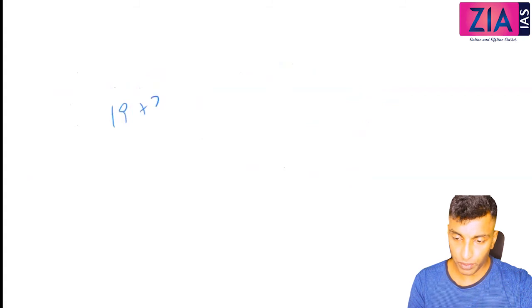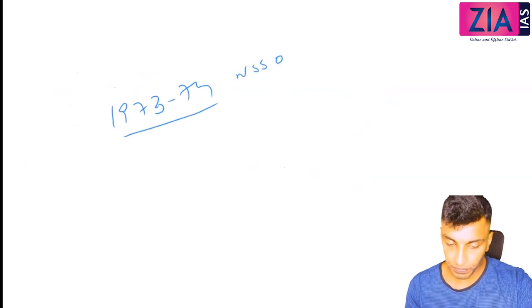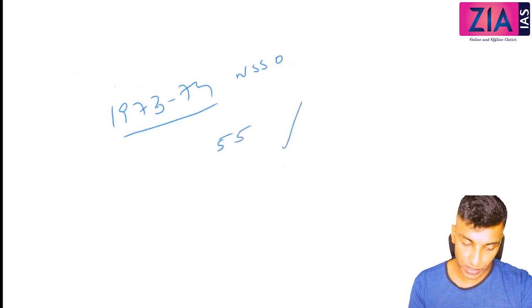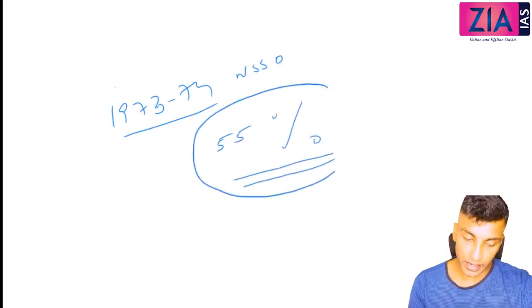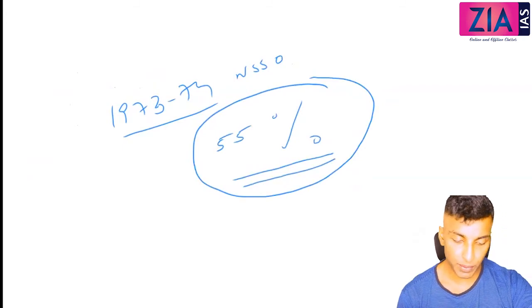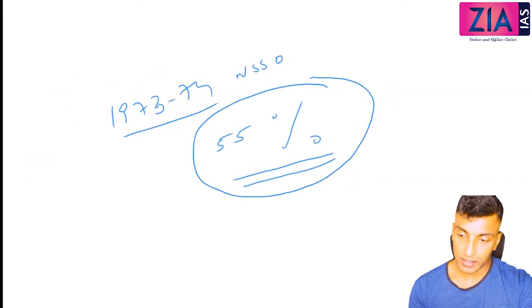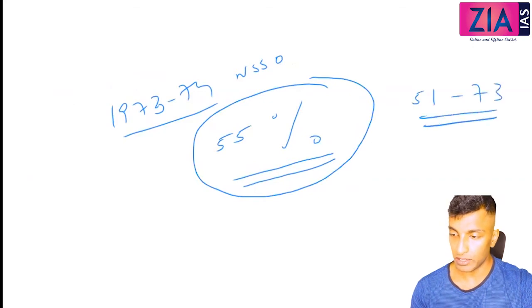So in 1973-74, there was NSSO data. As per the NSSO data, the poverty rate, or the poverty ratio, was 55%. So what does this indicate? More than half of the people are poor, right? See, from 51 to 73, almost how many years? 22 years.